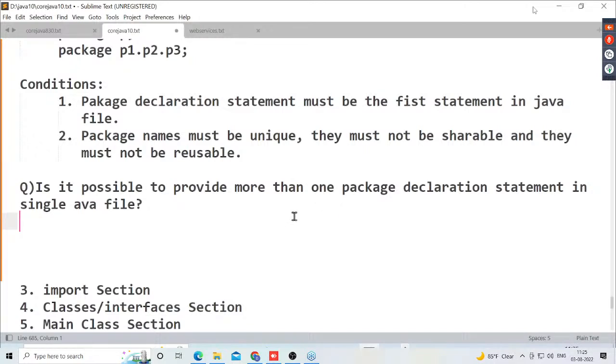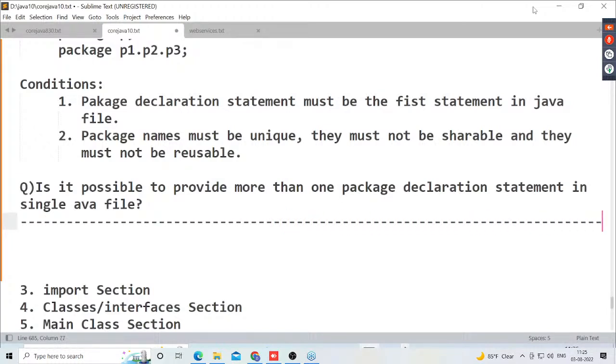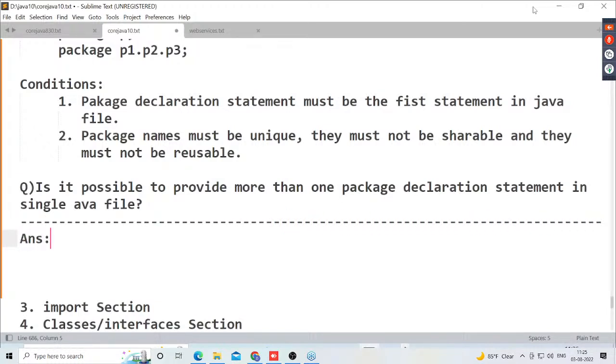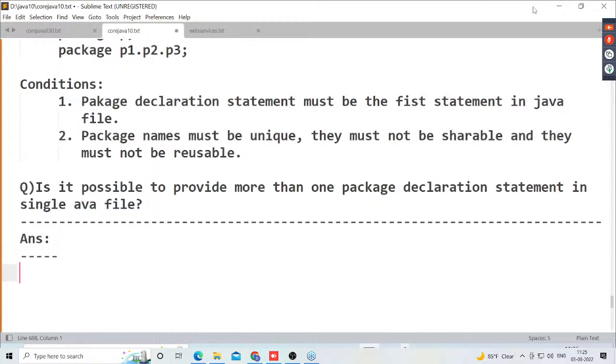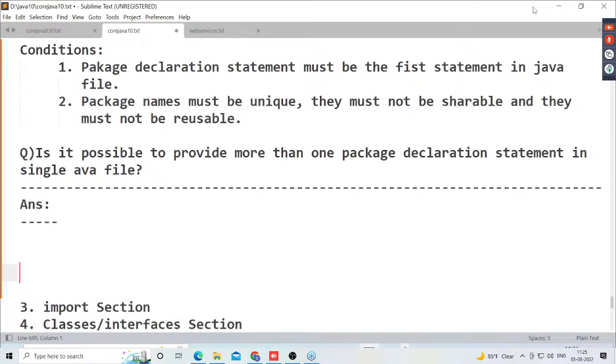Is it possible to provide more than one package declaration statement in a single Java file?